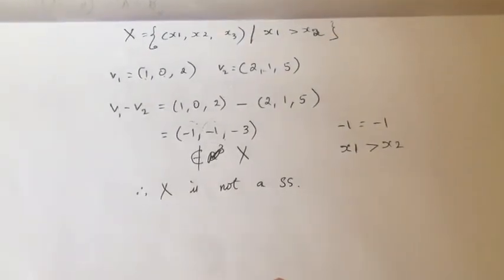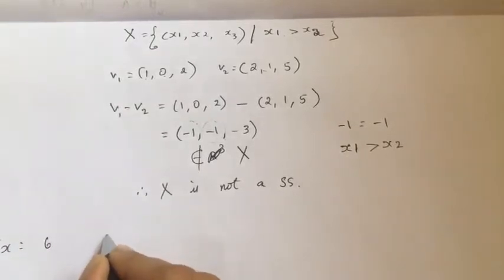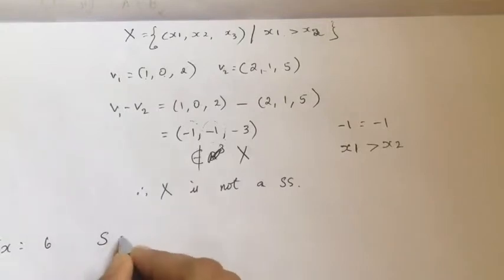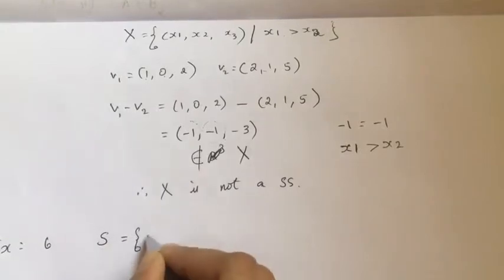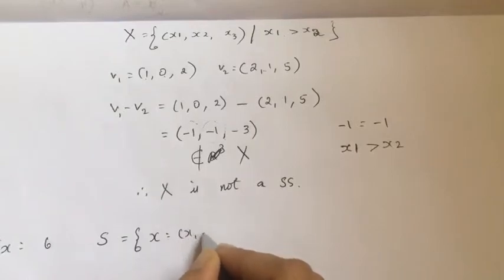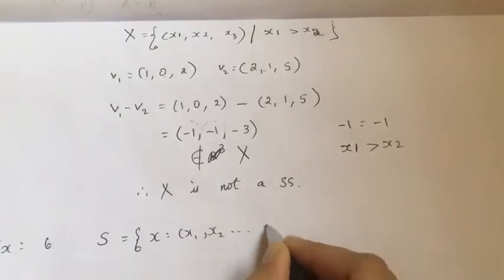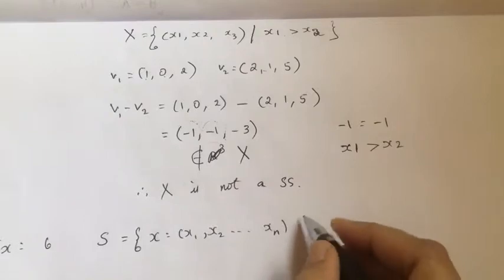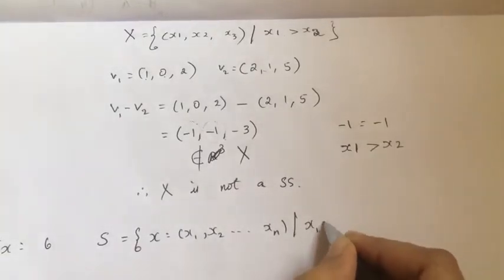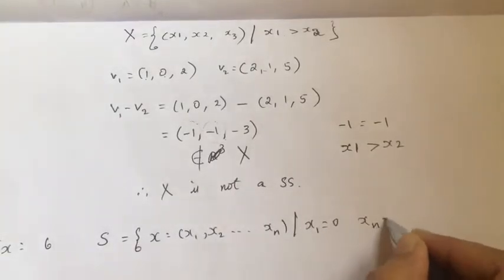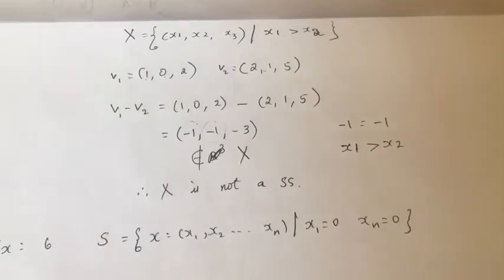One more example you have to check for this subspace nature. Suppose I have set S such that x is an n-tuple (x1, x2, ..., xn), okay, such that the first entry and the last entry are equal to 0.